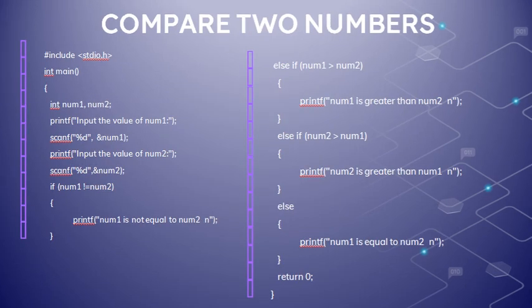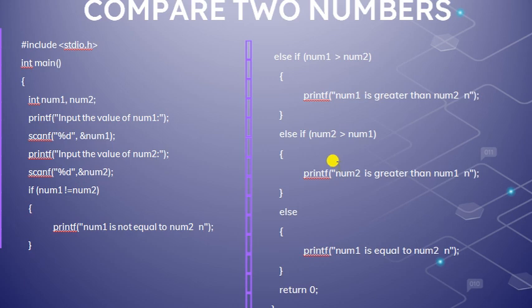We can see what is the difference here. So here you can see we are inputting two numbers as in the case of nested if. Then we are checking if num1 not equal to num2, then what we have to print? printf num1 is not equal to num2.